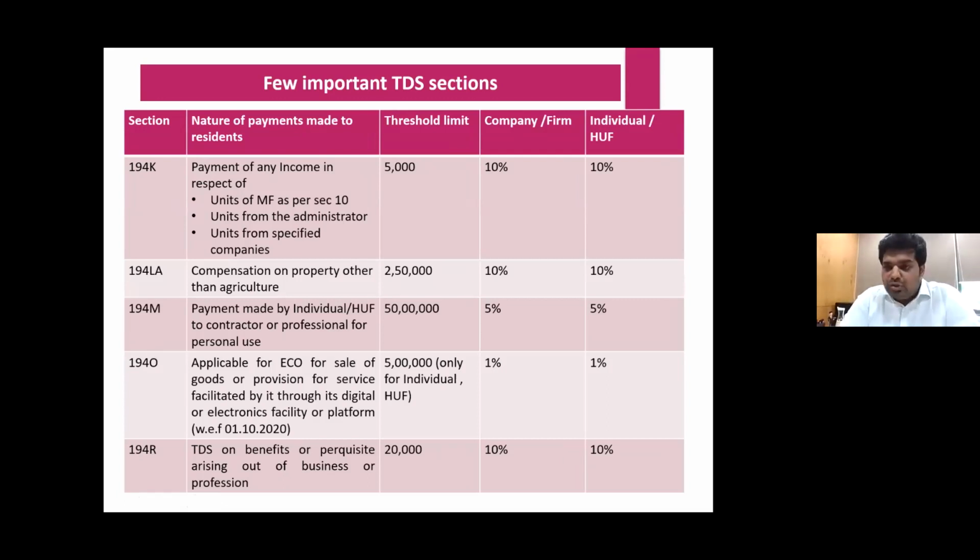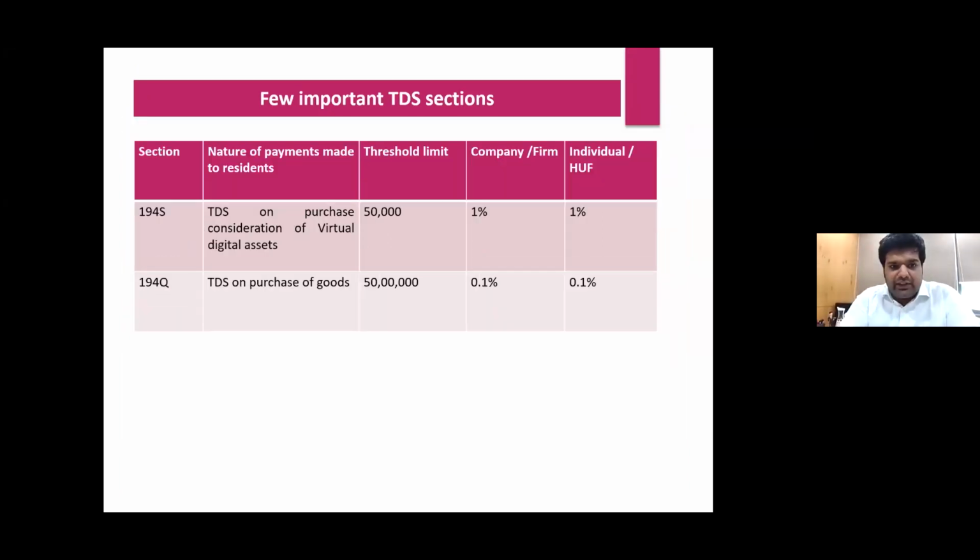194R, perhaps the most important section now, which will be operative from 1st of July. It talks about benefits or perquisites arising out of business or profession. Now, friends, there is Circular number 12, which has clarified this basically as FAQs, 10 or 12 FAQs they have given. But I think more than clarification, they have put in a lot of doubts, and we will discuss those doubts also when we go there. So that is again a very important thing that we have to take care of.